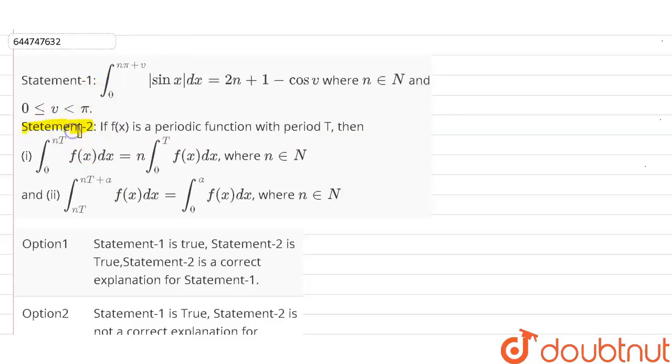Statement 2 is: if f(x) is a periodic function with period T, then first, the integral from 0 to nT of f(x) dx equals n times the integral from 0 to T of f(x) dx, where n belongs to natural numbers. And the second thing given in statement 2 is the integral from nT to nT+a of f(x) dx is given by the integral from 0 to a of f(x) dx, where n again belongs to natural numbers. Okay, so here I'm going to check whether statement 1 is correct, statement 2 is correct or not.